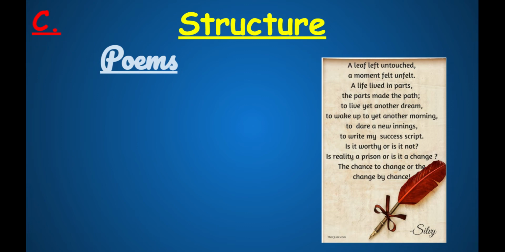First is poems. So in poems, the first major rule that we learned yesterday is it can contain repetition. Okay, that is where words are repeated to create some sort of effect. If you look at the poem to the right here, you'll notice at the very end that the word chance is repeated twice. That is an example of repetition.